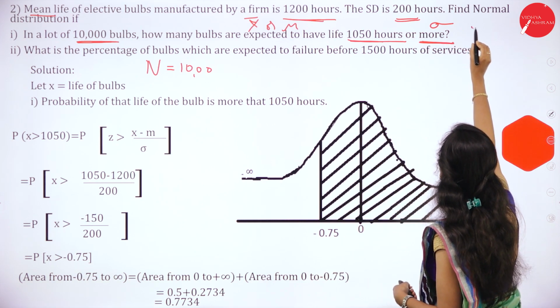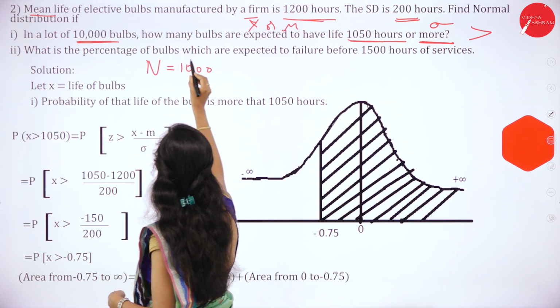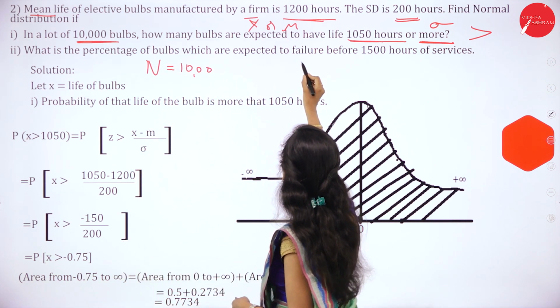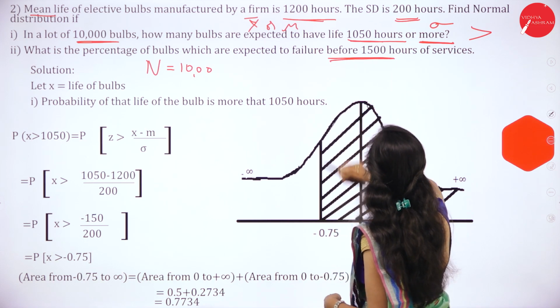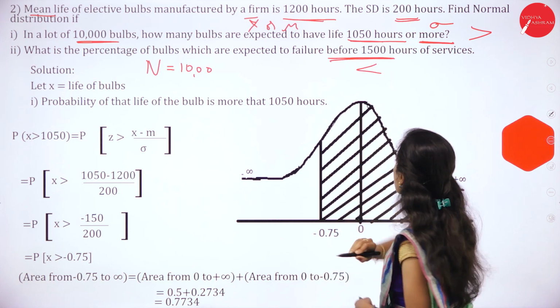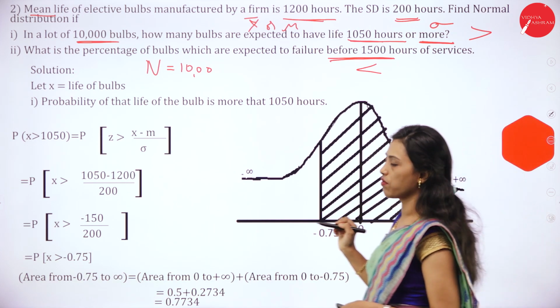Or more means greater than. Then what is the percentage of bulbs which are expected to fail before 1500 hours of service? Before means less than.